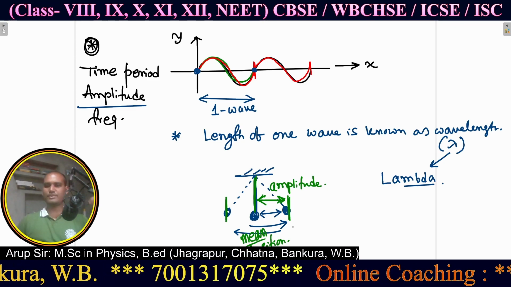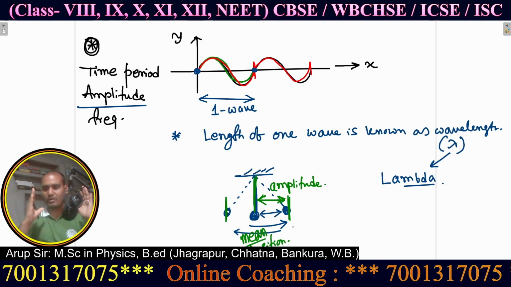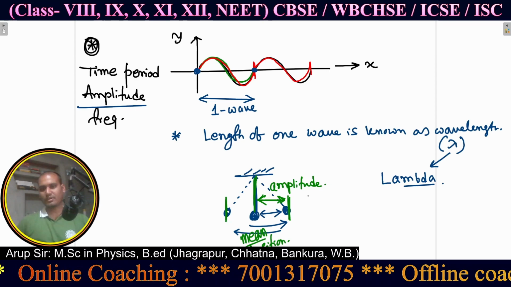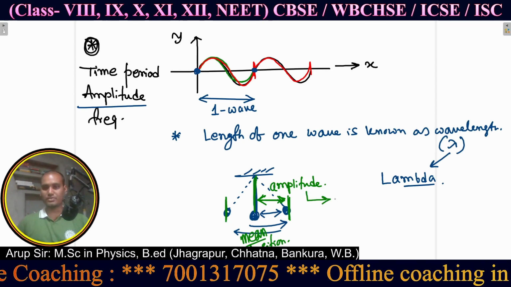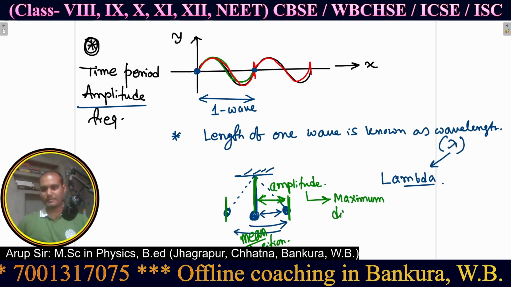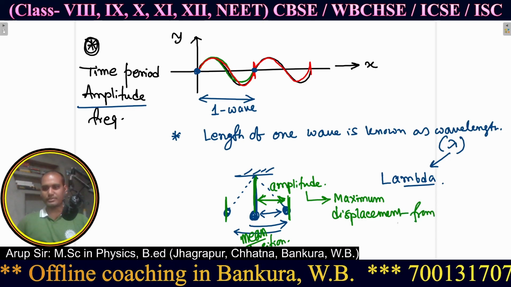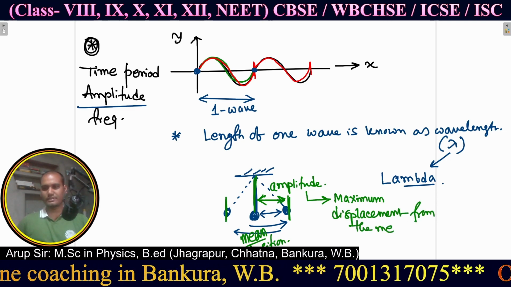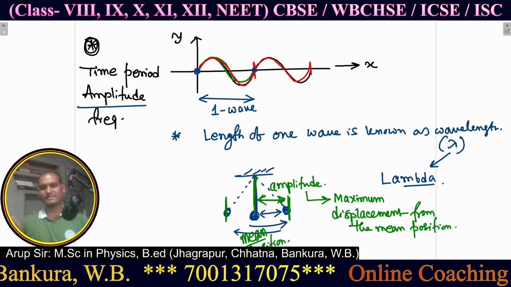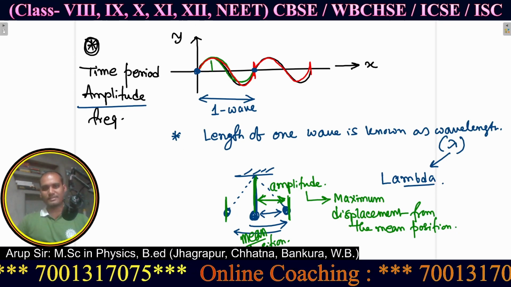Amplitude means the distance of the extreme position or maximum position from the mean position, or you can say amplitude is the maximum displacement from the mean position. So here you can see this wave, this is the vibration.